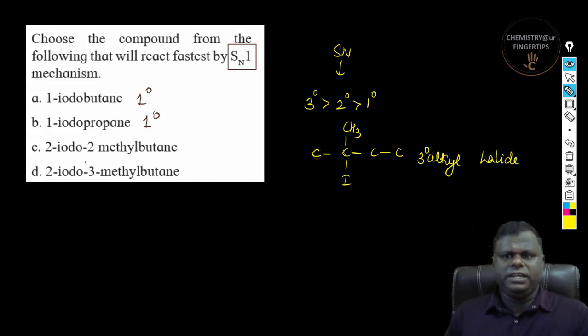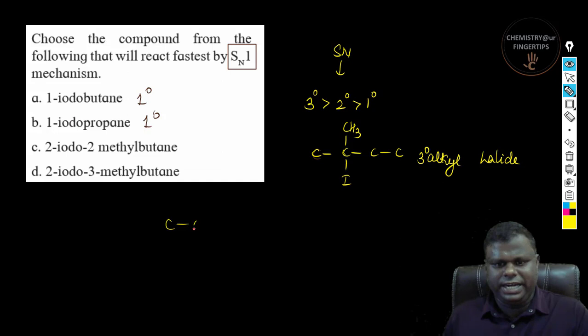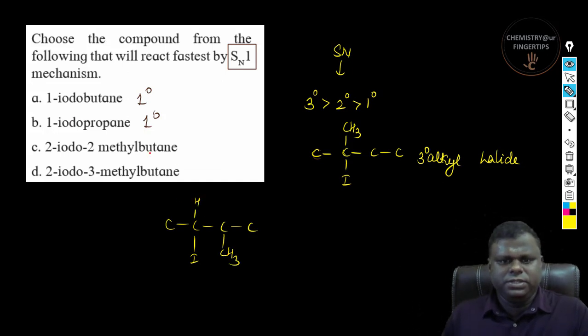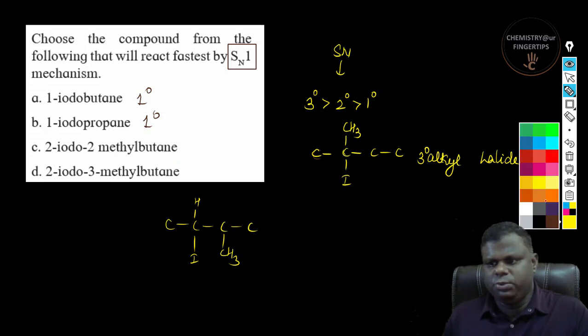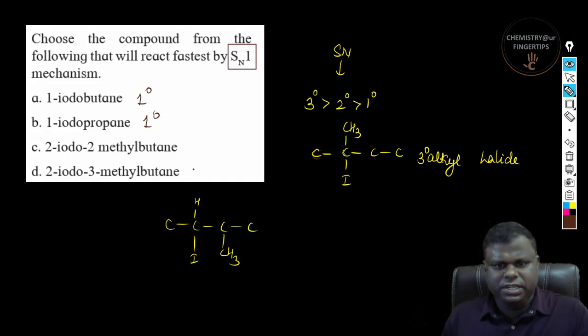So obviously, when you have 2-iodo 3-methyl, this is not a 3 degree. So let's try to write down that as well. So you have 2-iodo and then 3-methyl. So that means the hydrogen is going to be here, correct? Hydrogen is going to be here. So this is basically a 2 degree alkyl halide, correct?